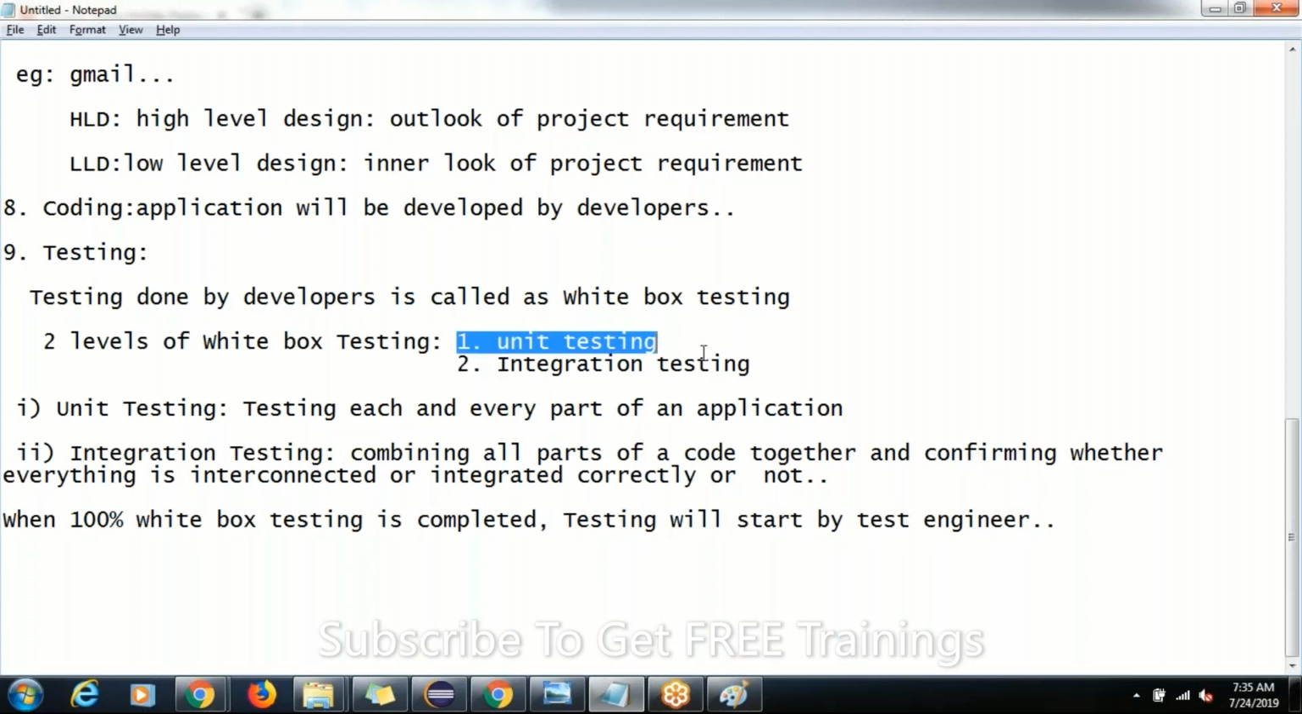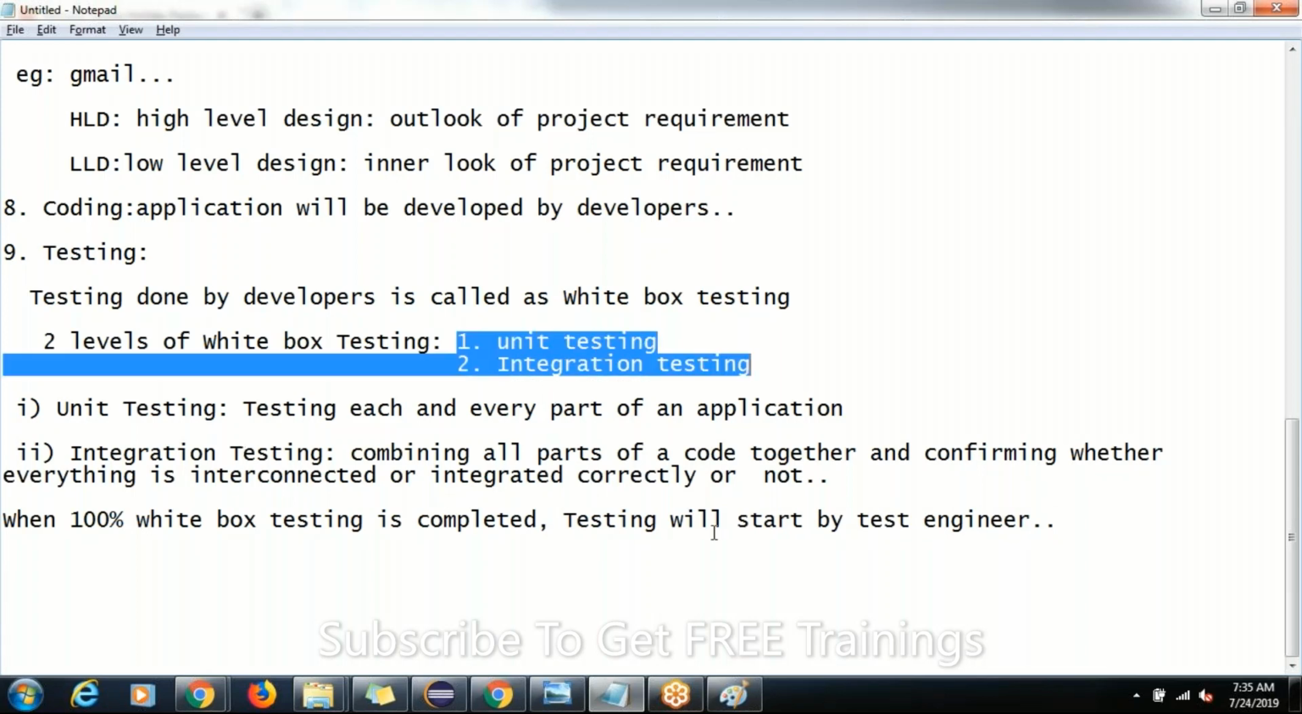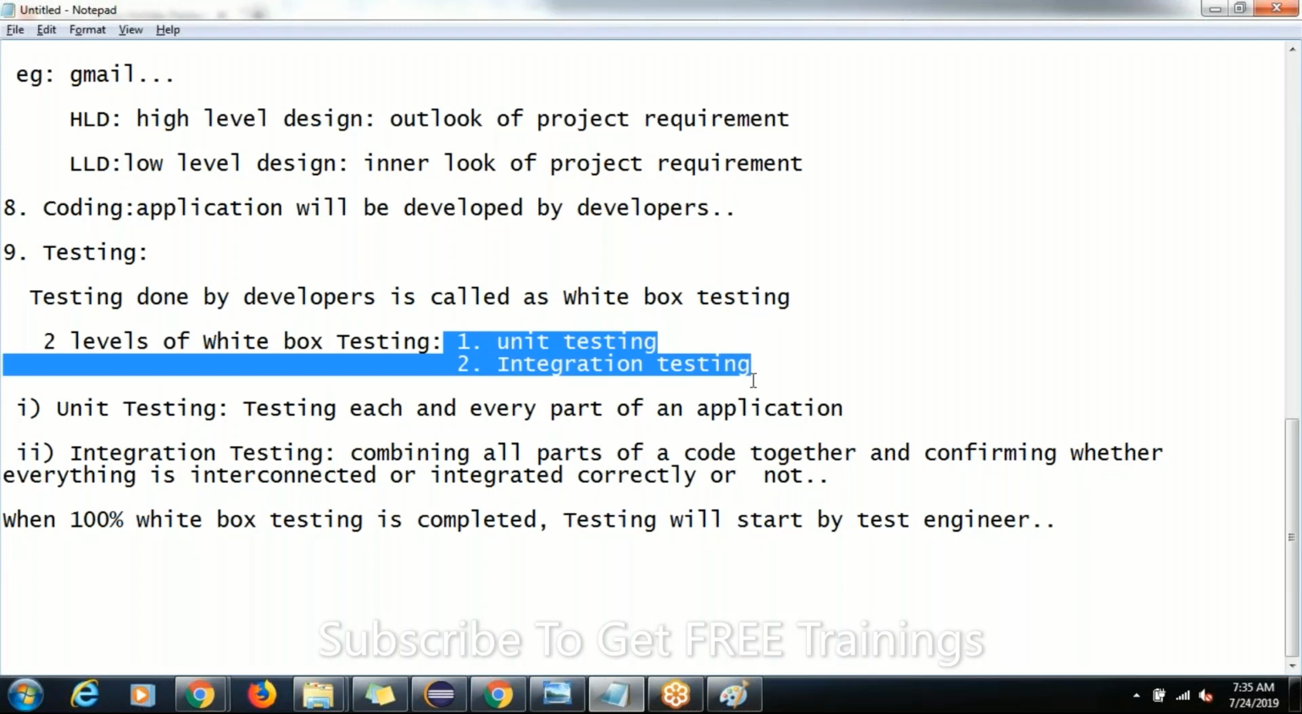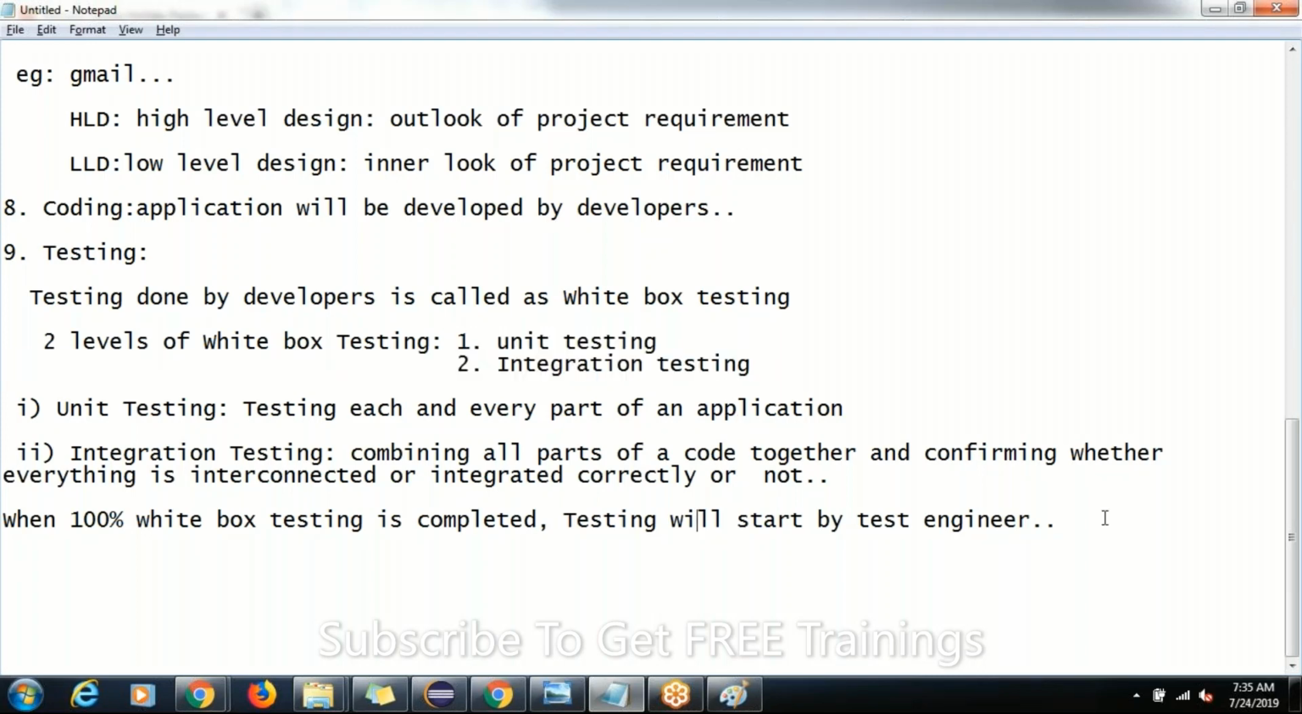That means when 100% unit testing and integration testing is completed by the developer, then only we can start testing our application. When 100% unit testing and white box testing is completed, the developers will give the application for testing. Clear? They'll give the application for testing.